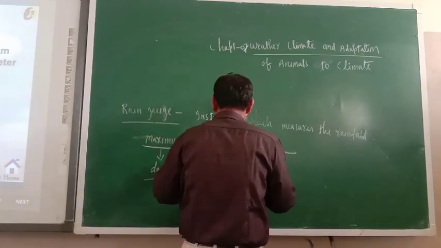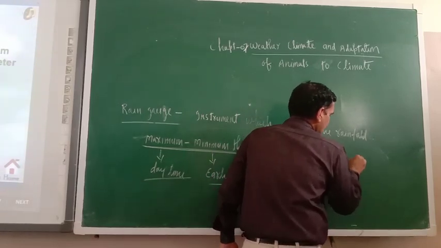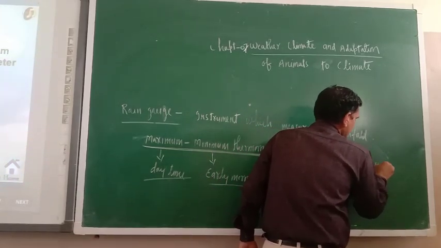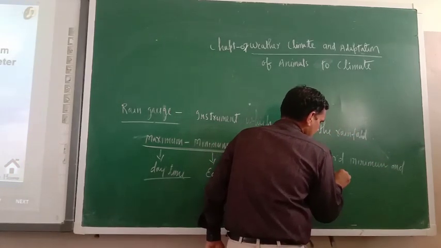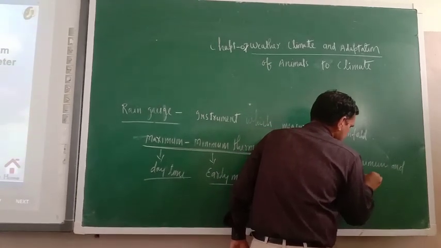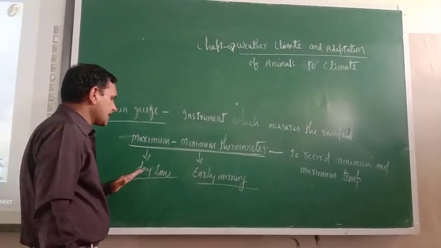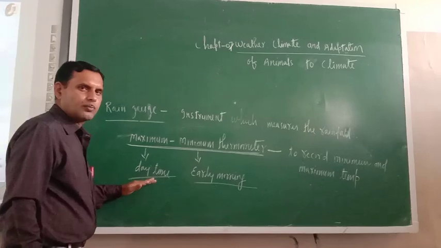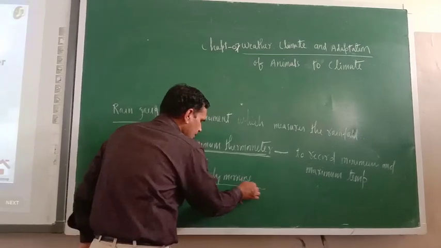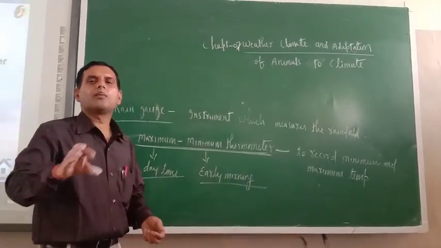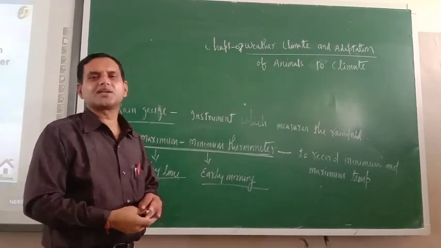So what is the work of the maximum minimum thermometer? To record minimum and maximum temperature. So just see, to know about the maximum temperature, daytime is needed, means in daytime only it should be measured, and minimum temperature is recorded in early morning. Similarly, to know about the wind speed, the anemometer is one instrument. In the next chapter you will study it.